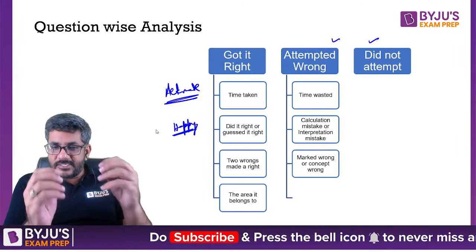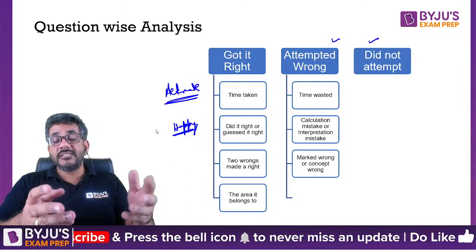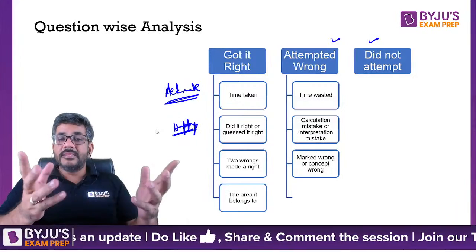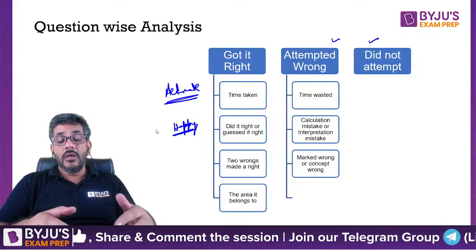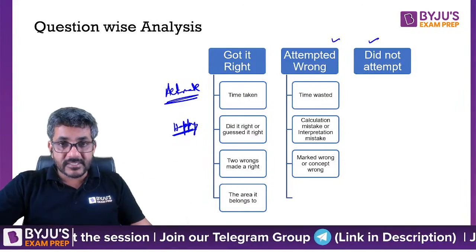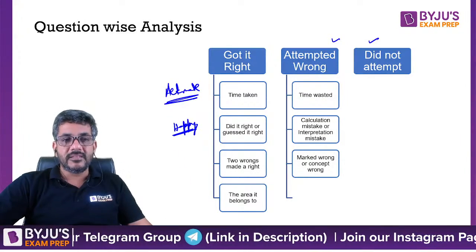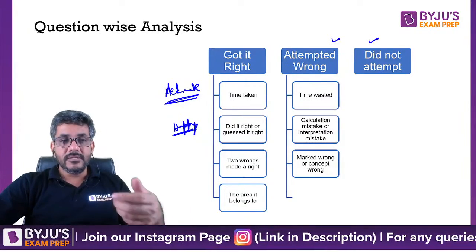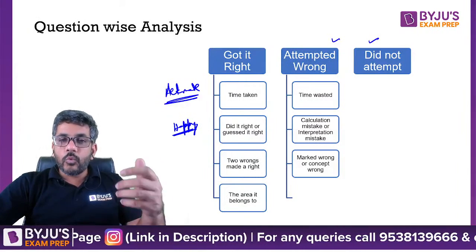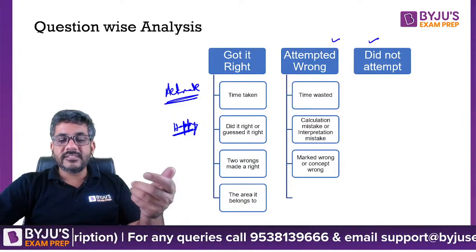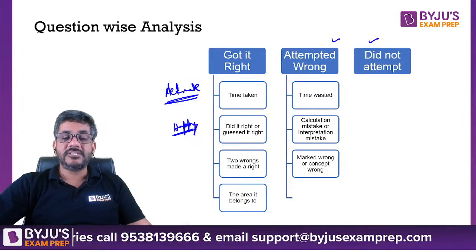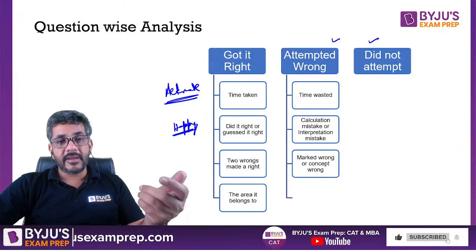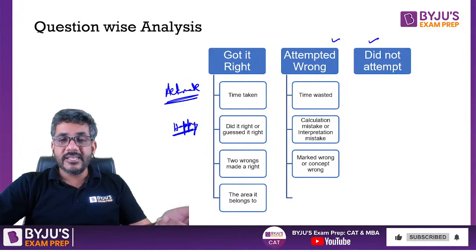Third thing, did you mark it wrong? Sometimes this happens: you got the answer as C, but C was written in option B or option A. That might be a mistake because of which you got it wrong. Or probably you went wrong in the concept itself. It could also be that you used the wrong concept. So that's also a possibility. So what has happened? Why did you get it wrong? You have to pay attention to this part as well, why your answer came out wrong. That also you guys have to see at that stage.